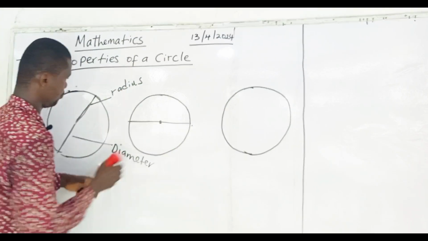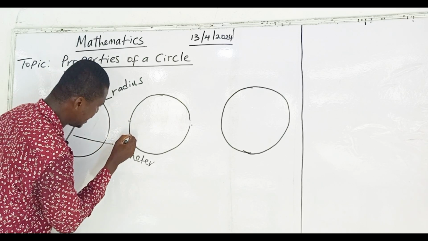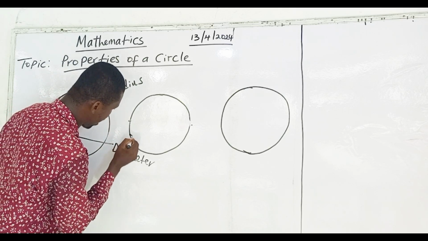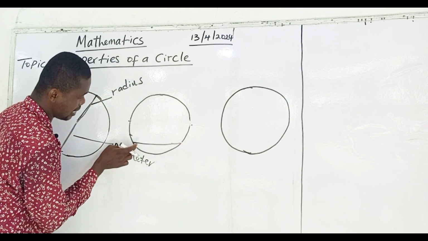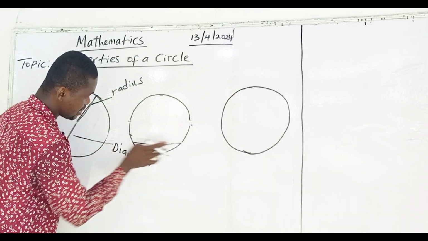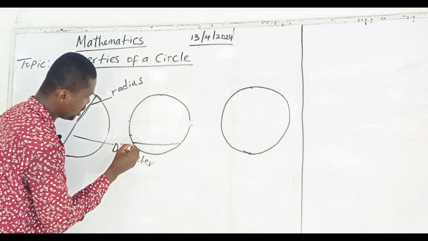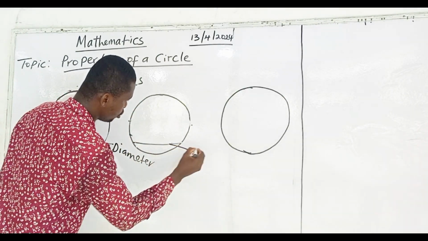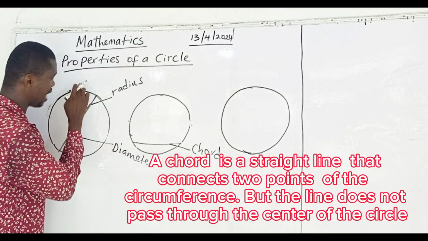But also, if this line divide the circle, let's say from one corner like this here, it can divide down at the same line we divide circle, but no be from the center. So one part big pass the other part. We dey call this line chord. We dey call am wetin? Chord.